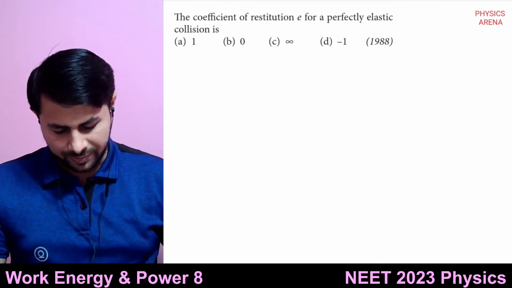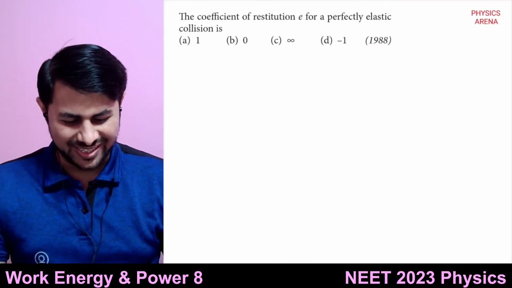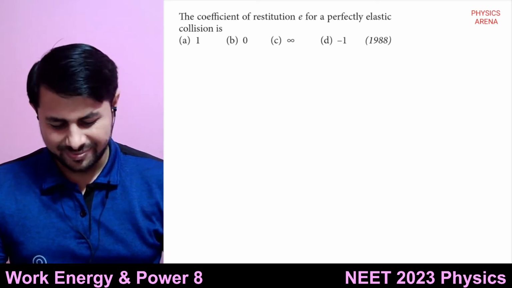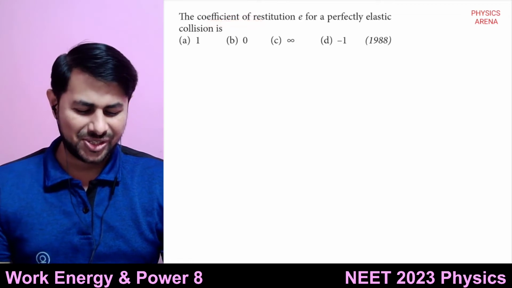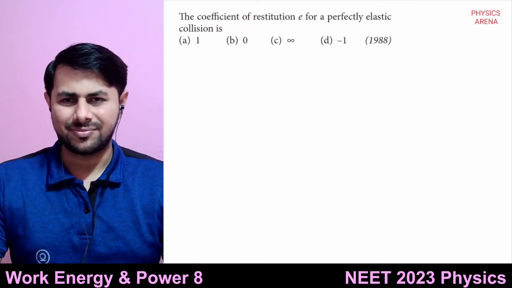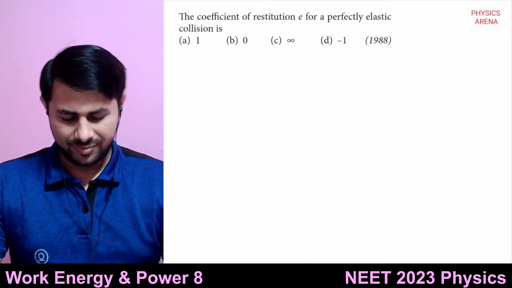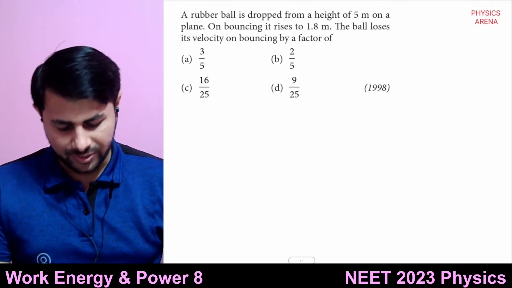Okay, so this is long back from 1988, but there can be a question like this. The coefficient of restitution e for a perfectly elastic collision is how much? It's 1. Okay, right. Next question.